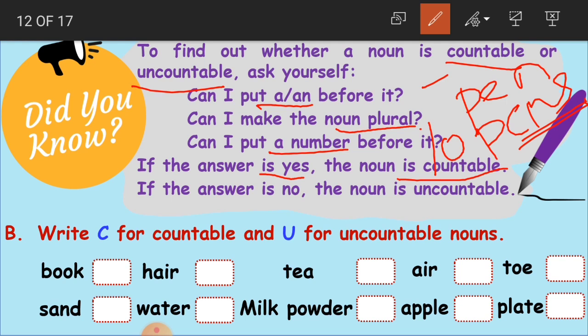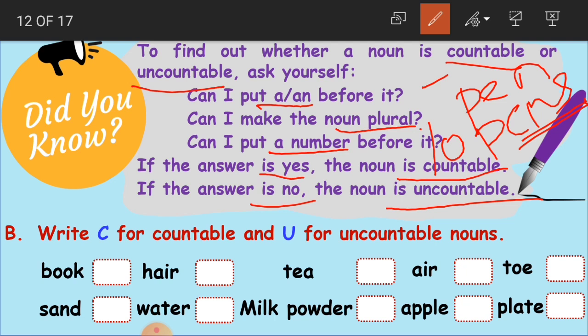Clear, children? If the answer is no, if we are not able to write all this, then this noun is uncountable. For example, milk. I want to say that there is milk kept in front of me. Can I say there is a milk? No, I cannot say that. I will say there is milk. That's all.